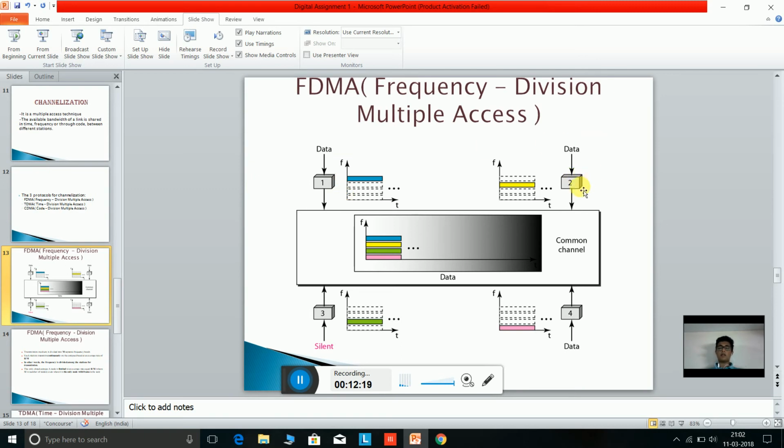Data station 2 is given the second column, data station 3 is given the third column, and data station 4 is given the fourth column. You can see there is a common channel, and in the same channel there are frequency slots allocated to every data station.